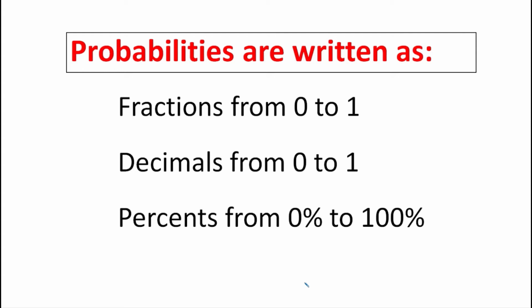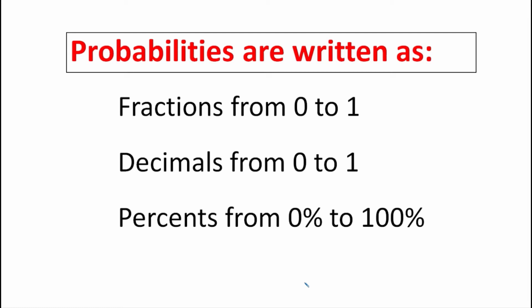Probabilities may also be written as decimals from 0 to 1. Examples: 0.25, 0.5, 0.99. There is 0.99 probability that germs and viruses can be killed by this alcohol sanitizer. Probabilities may also be written as percents from 0% to 100%. Examples: 25%, 75%, 100%. There is 25% probability that winter will occur this year.